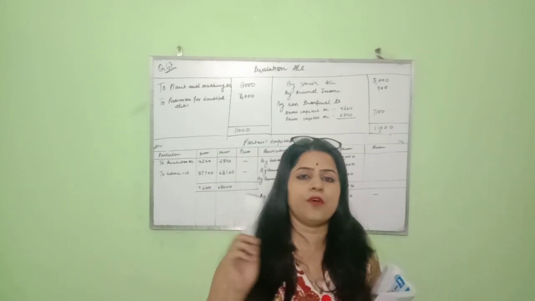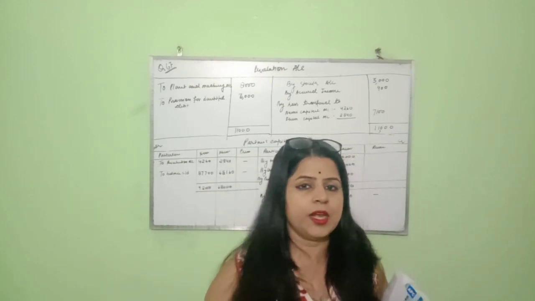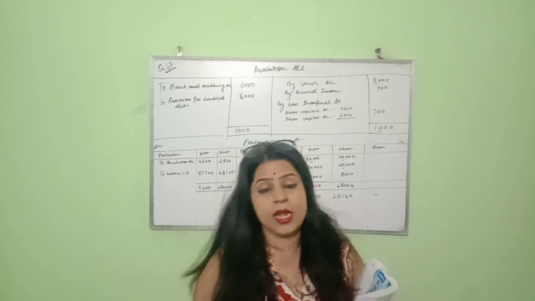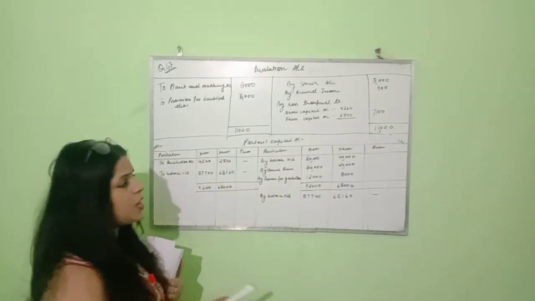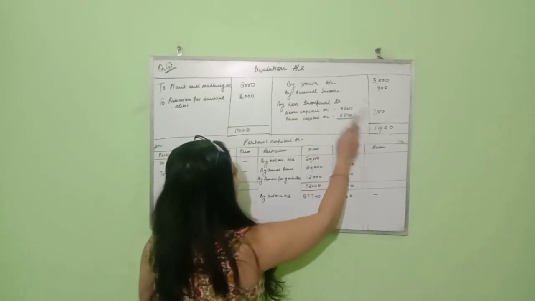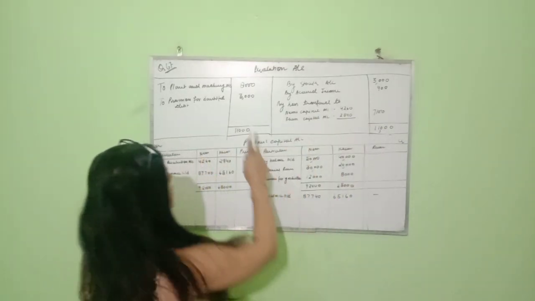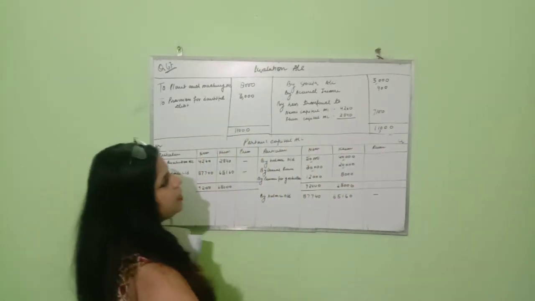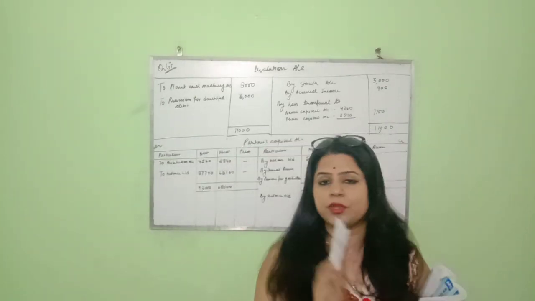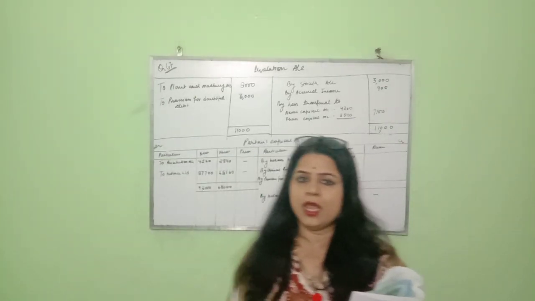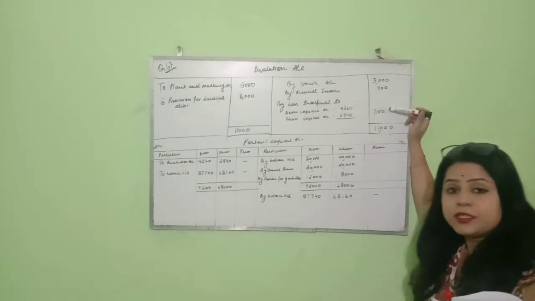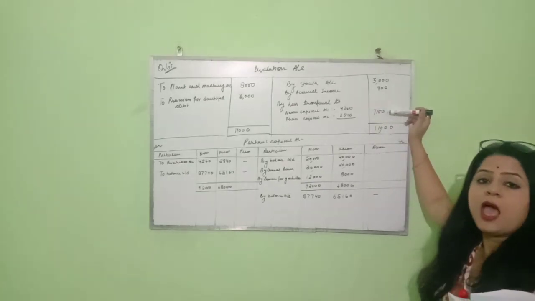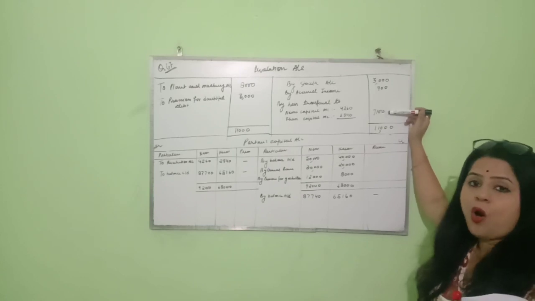So this much information is given in the question related to the revaluation account. Let us close the revaluation account. When I close the revaluation account, I found that I am in loss. Total of debit side is 11,000 and the total of credit side is 3,900. So 11,000 minus 3,900, we are left with 7,100 and this is the loss